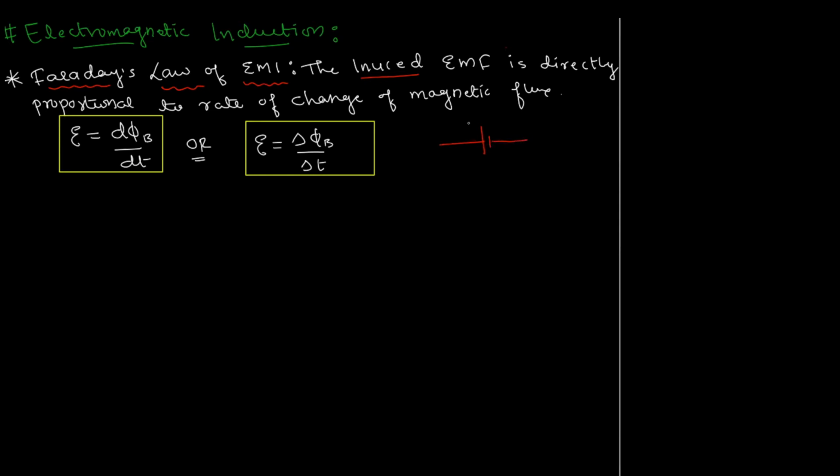This has something called positive and negative terminal, and it's obviously going to make a difference if you connected a battery or source of EMF like this or like that, right? So the point is, the direction of EMF or the direction of current is going to be important.